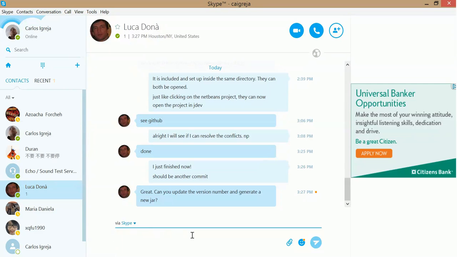Okay, update the version number and generate image. I'll get back to you.